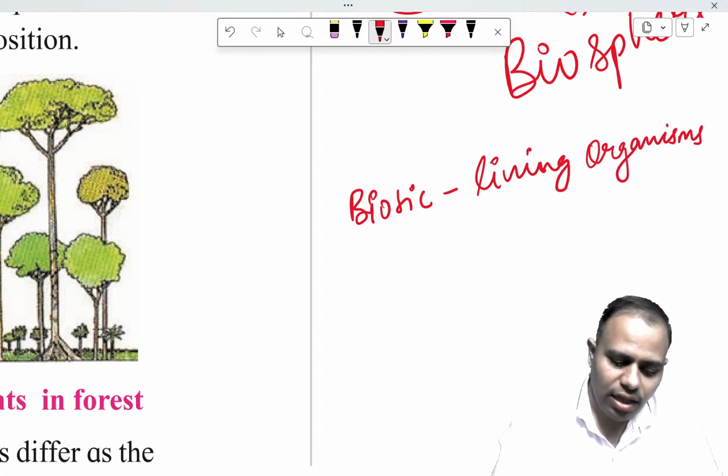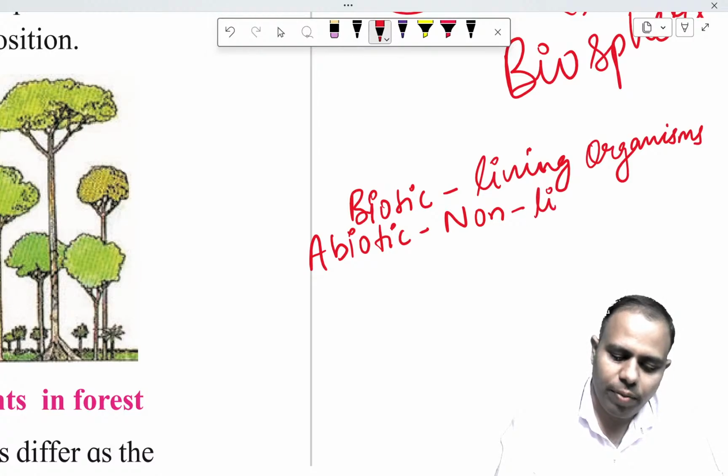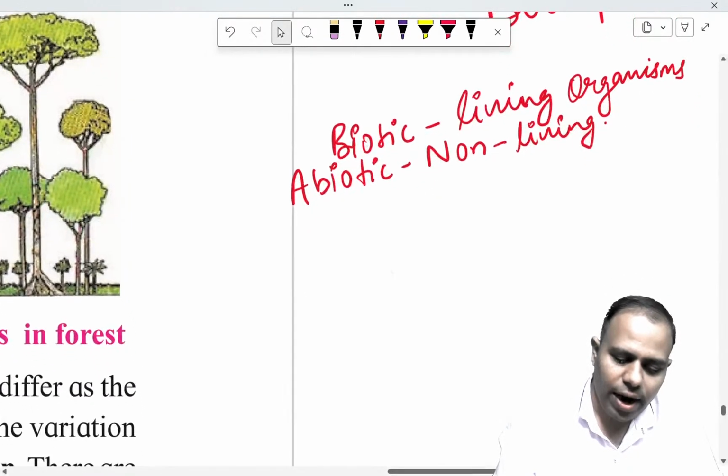And the abiotic component is the non-living part, which is essential for living organisms.